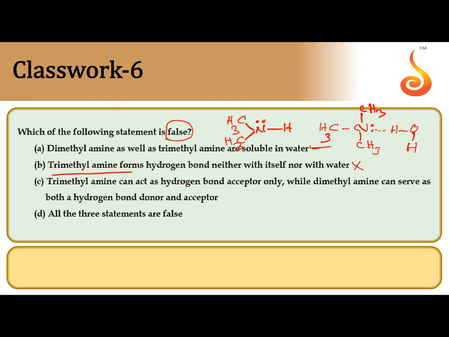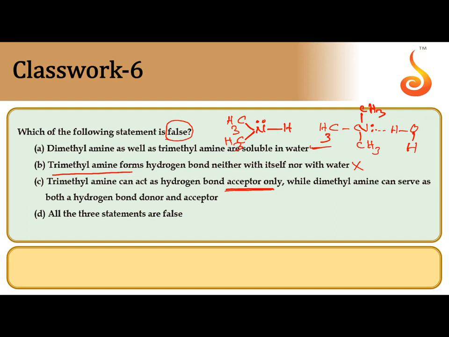Next, trimethylamine can act as hydrogen bond acceptor only, while dimethylamine can serve as both a hydrogen bond donor and acceptor. Trimethylamine can act as hydrogen bond acceptor only because it does not have a hydrogen, so it cannot form a hydrogen bond through hydrogen.